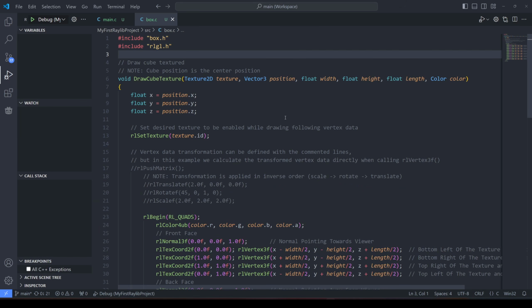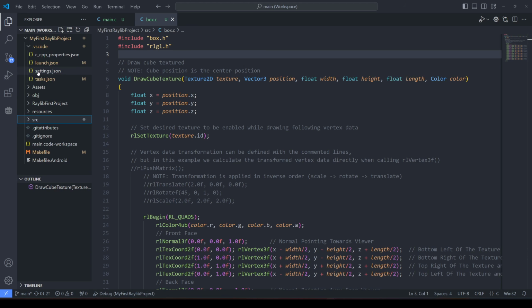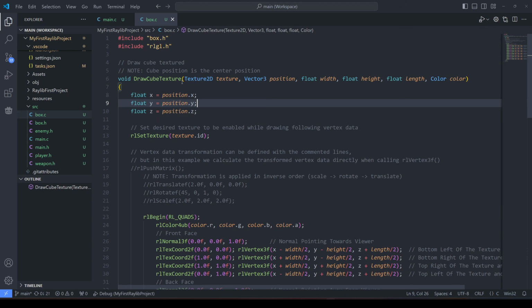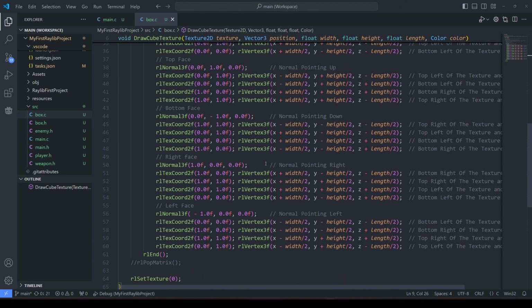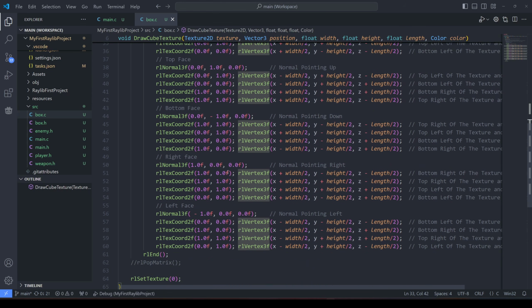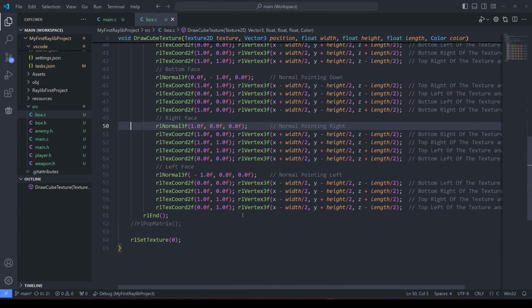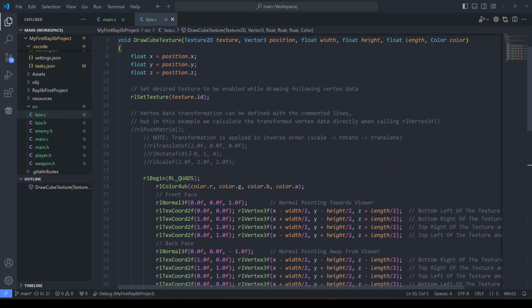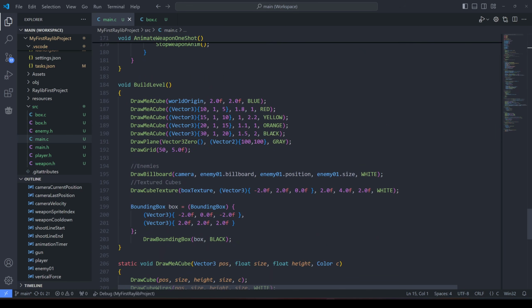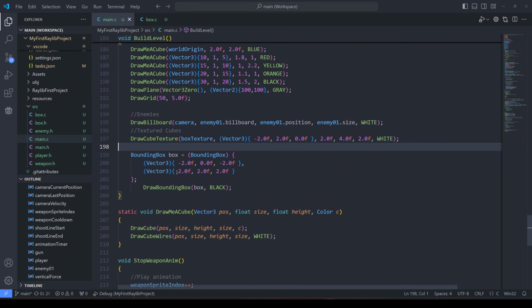So, again, welcome back. Now I can make whatever files I want. They have to be under source. So our box C now holds a function called draw cube texture. I haven't even had time to look at this correctly because I was running into so many errors. You probably recognize this, grabbing the vertices and the faces and the normals, texture coordinate stuff. Really boring stuff. We don't care about this. We care about drawing our cube in the build level. So here, draw cube texture. Now I can call this with a texture and a position, and it's going to create that box for me.